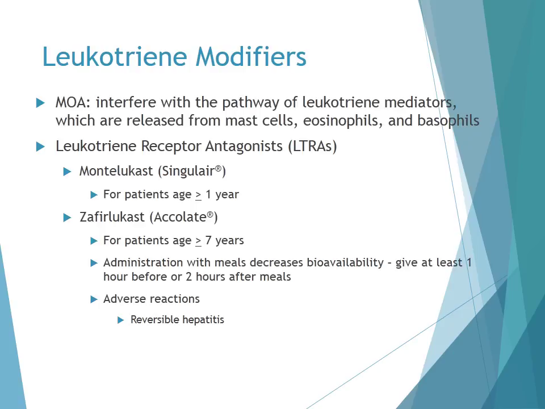Montelukast is used for long-term control and prevention of symptoms in mild persistent asthma for patients 1 year of age or greater and can be used with inhaled corticosteroids as combination therapy in moderate persistent asthma. Zafirlukast is used for long-term control and prevention of symptoms in mild persistent asthma for patients 7 years of age or older, and it can also be used with inhaled corticosteroids as combination therapy in moderate persistent asthma.